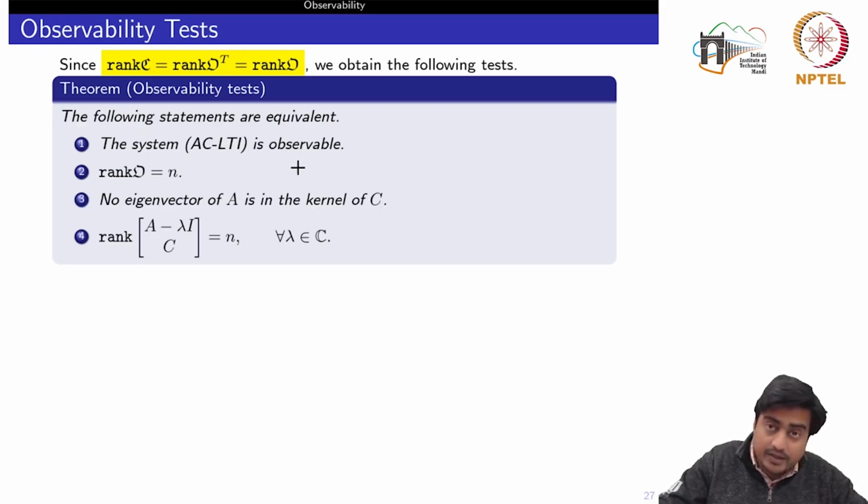During the controllability week, we defined this as the matrix test. The third is that no eigenvector of A is in the kernel of C. This is the eigenvector test. And the simplification of the eigenvector test, which we defined as the PBH test, is that the rank of this matrix is equal to n for all lambda belonging to the set of complex numbers.